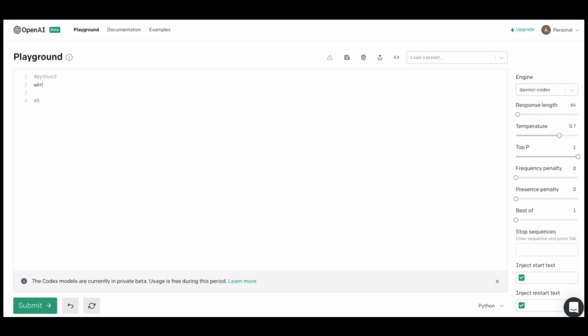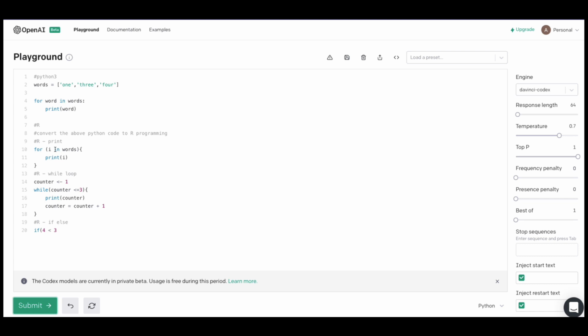Okay, so I have R and I have Python 3. I'm going to create a list words equal to, let's say, 1 3 4. Then I'm going to say for word in words, print word. Now I'm going to say convert the above Python code to R programming, and let's see what happens when we run this. And it has successfully run the R code.